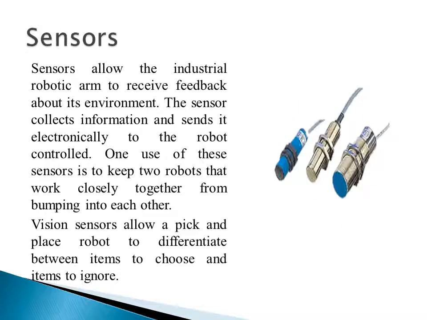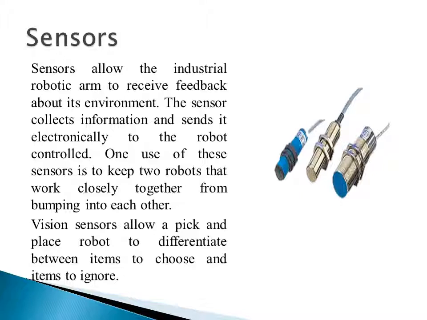The last main part of the robot is known as the sensors. Sensors allow the industrial robotic arm to receive feedback about its environment. Whatever activities are going on in the environment, the responsibility of the sensors is to sense and provide the information to the controller, and the controller will control the motion of the robot in space.